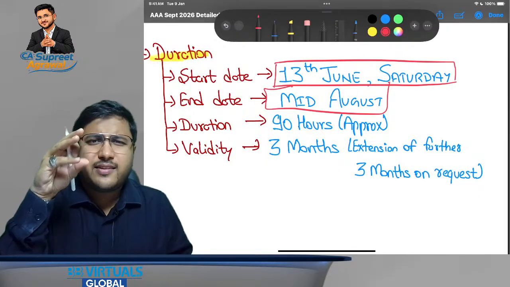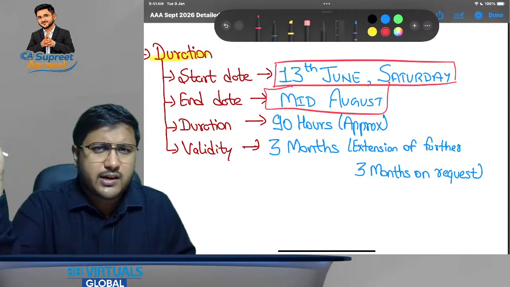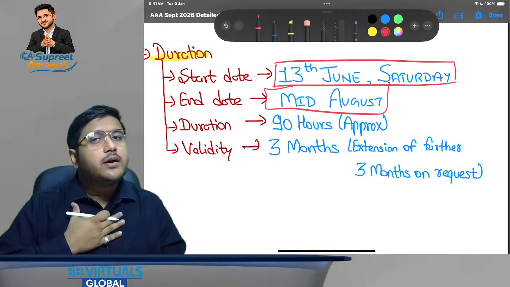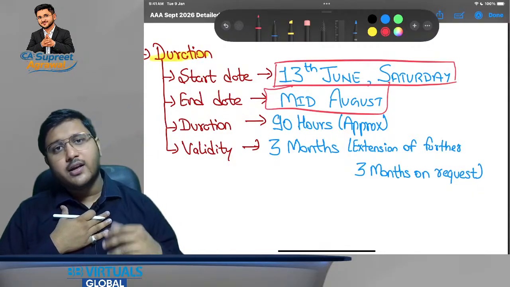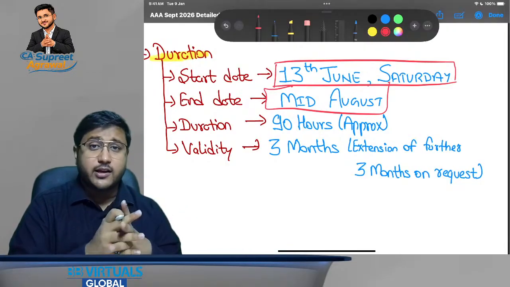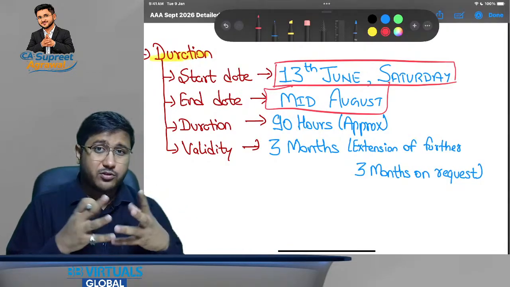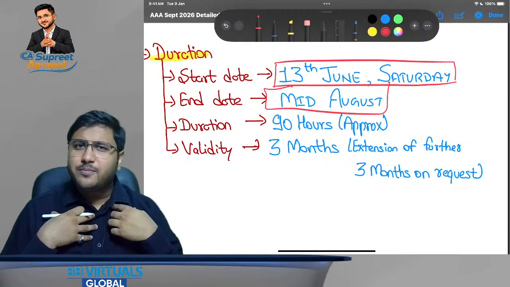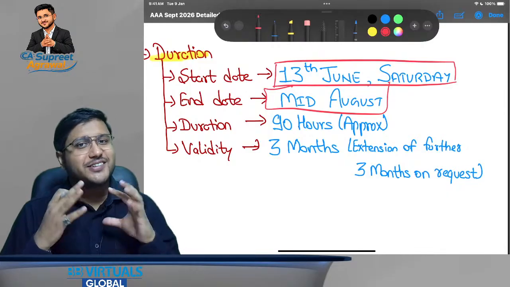But sir, this time the exams are delayed by 1 week, right? It's starting from 7. So can we have some extra time for the lectures as well? See, I will be completing my part on time, mid of August. Then we will be staying connected for the doubts, for the mock tests, for the revisions and everything. In fact, we will be solving the pre-mock also. So we are going to solve everything. We are going to stay connected, but let me complete my syllabus and my questions on time, mid of August.